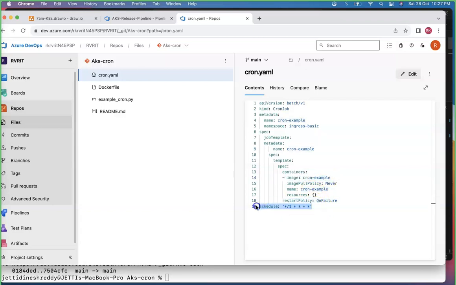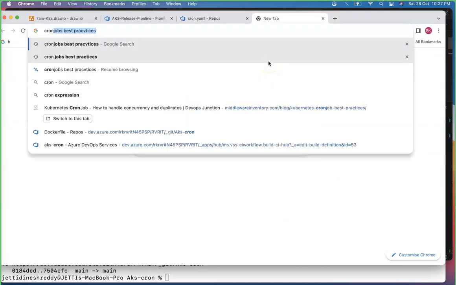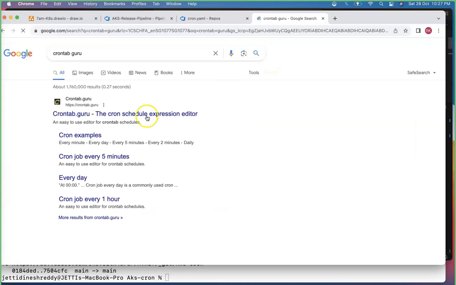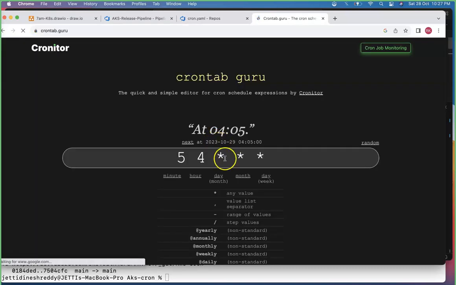And you are giving a schedule. This is important, that's what exactly I mentioned. When you come to the CronJob, you need to provide some schedule, and the meaning of this one is that it will run every 1 minute. If you don't know how this cron schedule works, you can go to crontab.guru. Here it will tell you what the values you are giving mean.